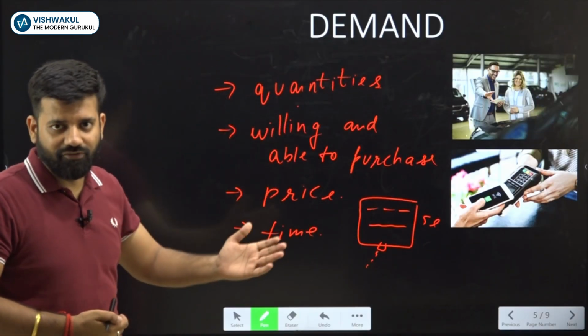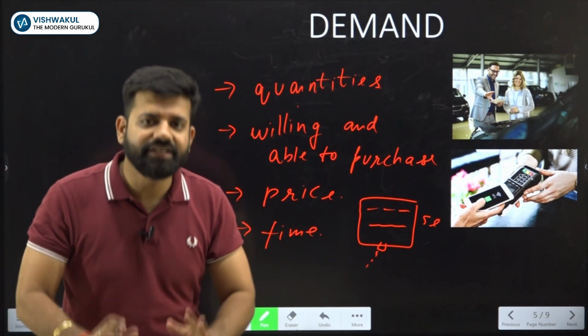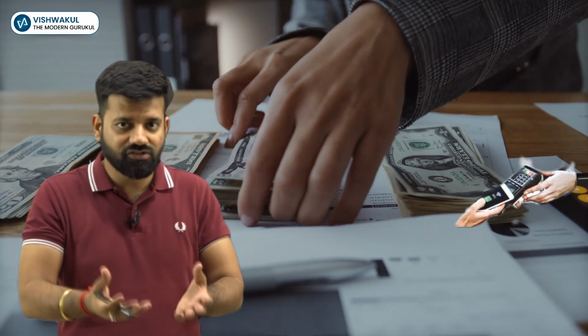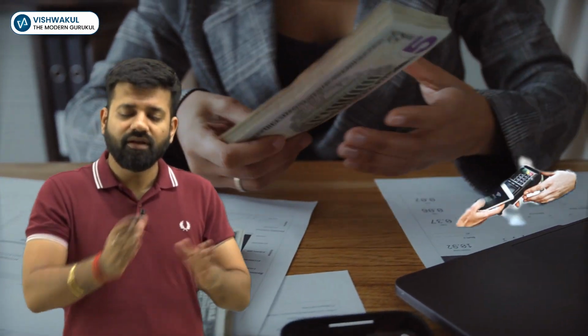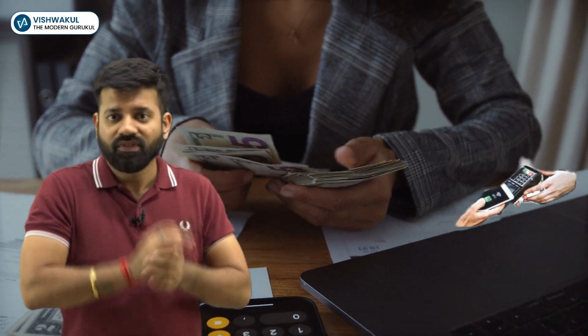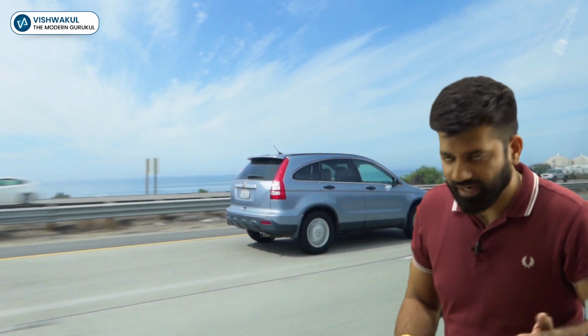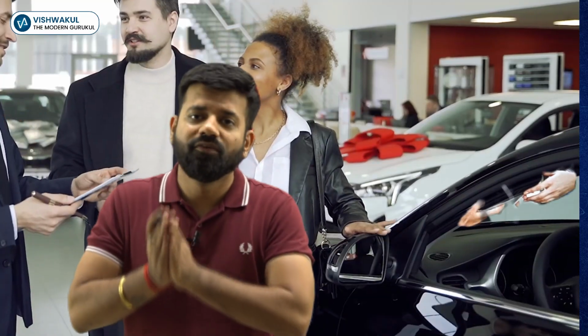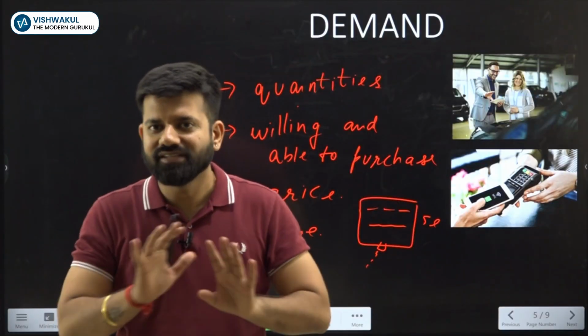So what is the definition of demand? Demand refers to the quantities of a commodity which a consumer wants. Who is a consumer? A consumer is a buyer. The consumer is willing and able to buy. He has a willingness, he has a desire, and he is able to buy, that is effective desire. He also has the resources to buy the product during a given period of time, and at different possible prices. If I am saying I want to buy a car, it won't be termed as demand. Why? Because for a demand statement you need a price, time period, and also the quantities which you are about to buy. This will be known as demand.